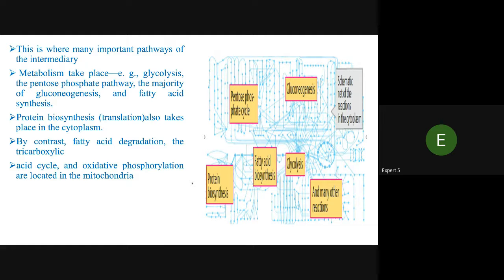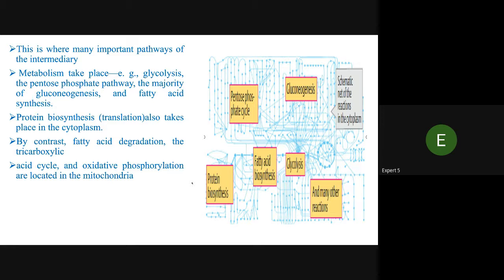By contrast, fatty acid degradation, the tricarboxylic acid cycle and oxidative phosphorylation are located in the mitochondria.